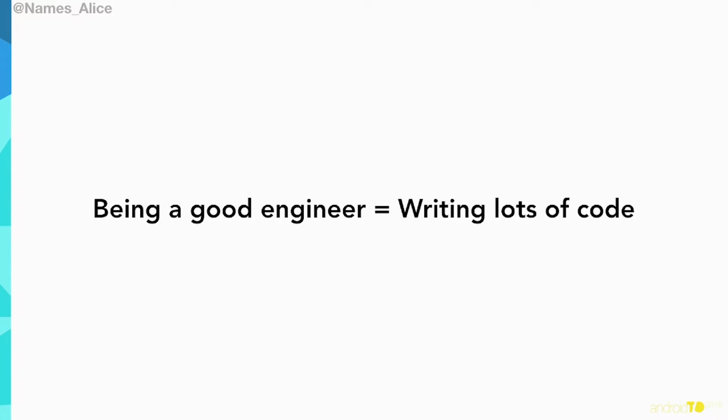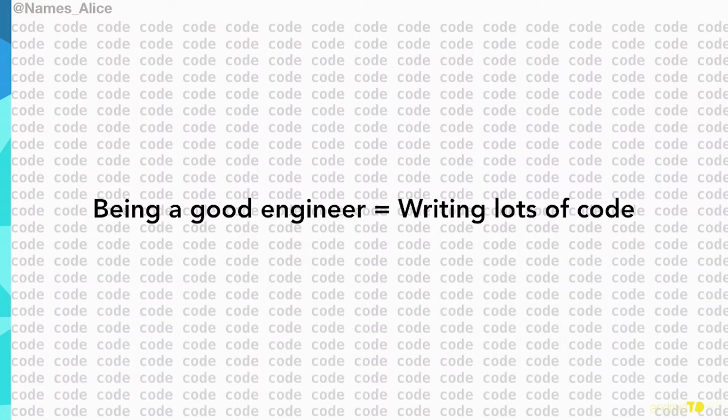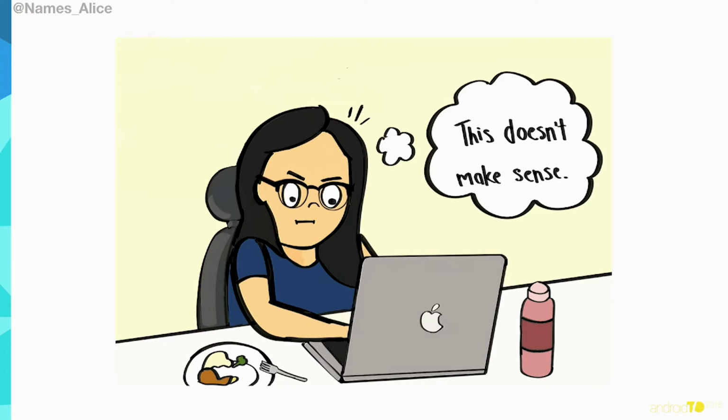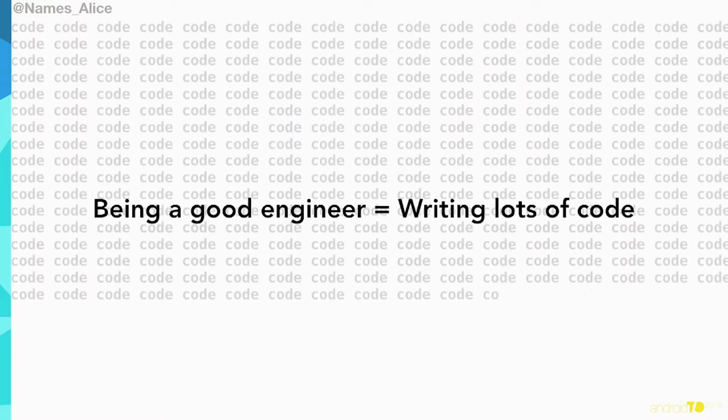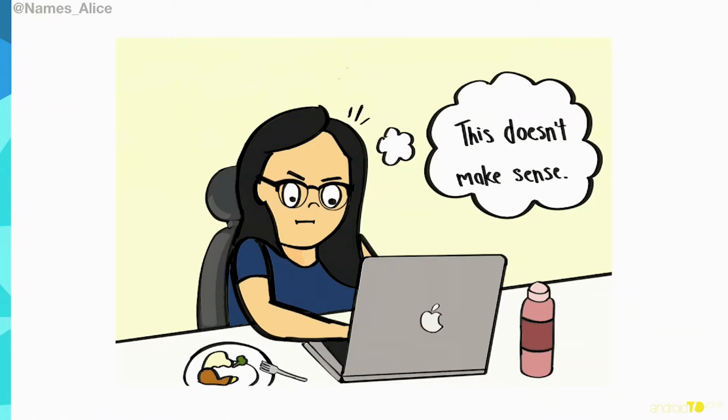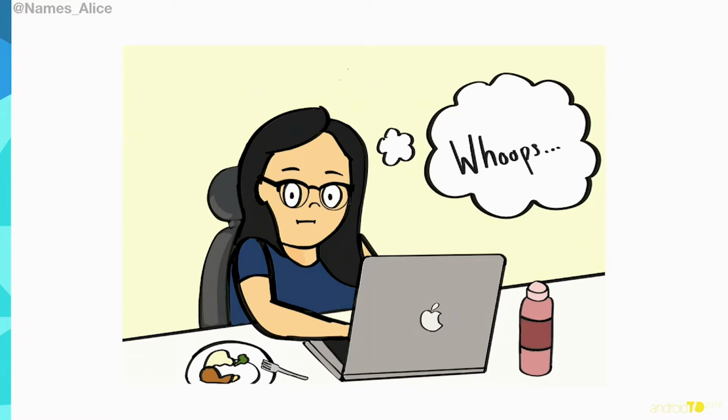And so I wrote a lot of code, and then the code base grew, and I looked at the code again, and I was like, this doesn't make any sense. Who wrote this? And of course, it was me. Whoops. Well, I've come to realize that although we have the best intentions, we aren't able to predict every single problem that might occur in the code base. But we do end up making a lot of the same mistakes over and over again.